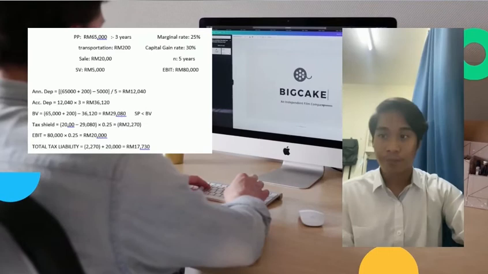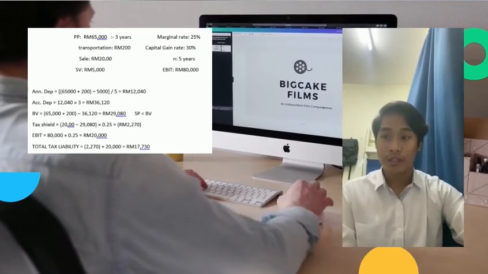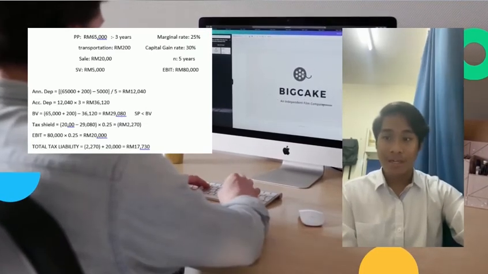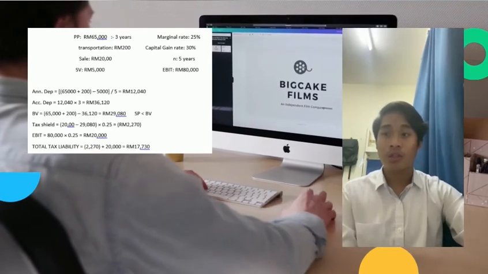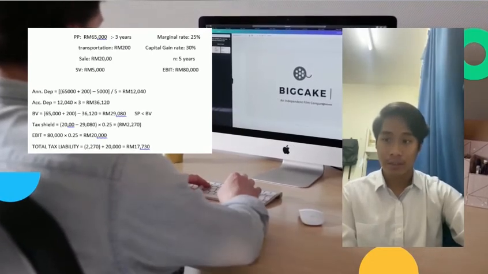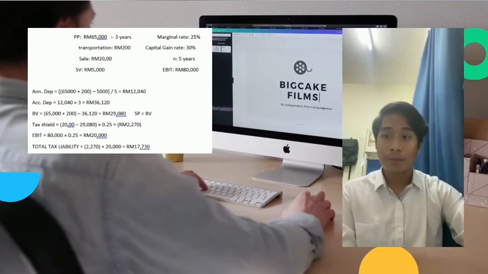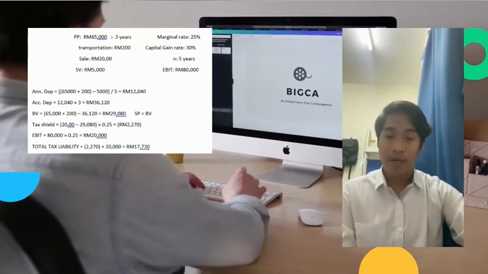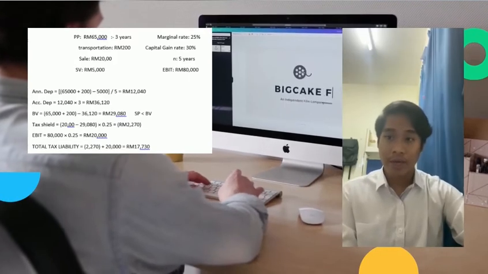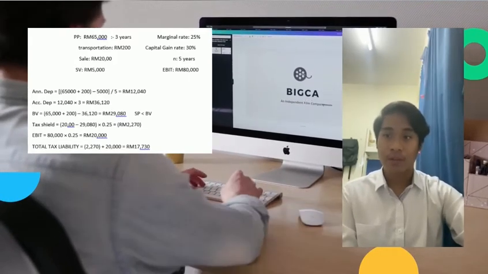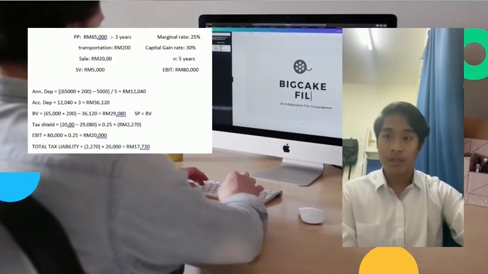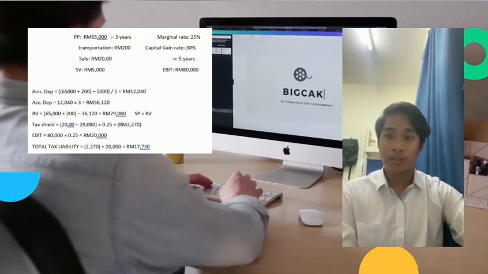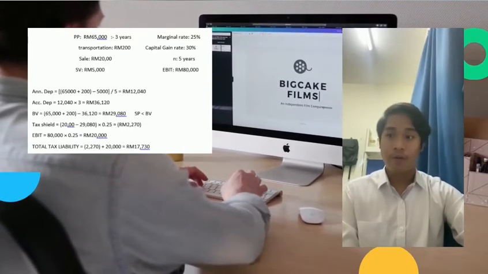For tax shield, RM20,000 minus RM26,080 multiplied by 0.25, and it will get negative RM1,520.